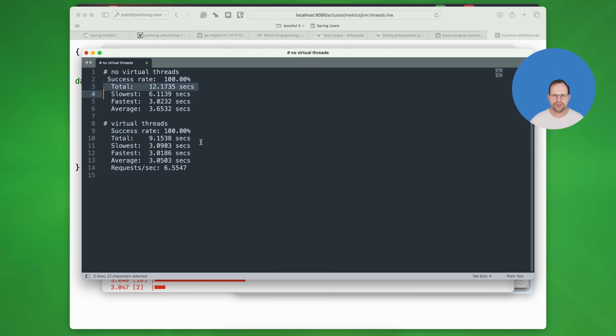And what did I do to change this, to get this benefit? Was it months of hard engineering to save, what is that, a quarter, right? 25% of my time: I got the same amount of work done in 25% of the time. I got double the number of requests per second, right? That's amazing. What did I do to get those incredible results? Nothing. Spring.threads.virtual.enabled. An amazing, amazing result.